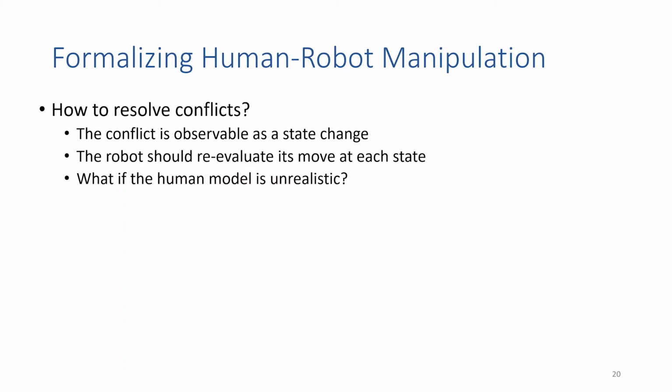A natural question here is what happens if the human model is unrealistic? So maybe we move to a state that was assumed to have probability 0. In the worst case, we won't have an action to take at some unreasonable state, so our method could fail. But in more typical cases, the probabilities will be nearly aligned with what we're given as our input, and in those cases, we'll have reasonable responses, although we won't be able to make guarantees of optimality.